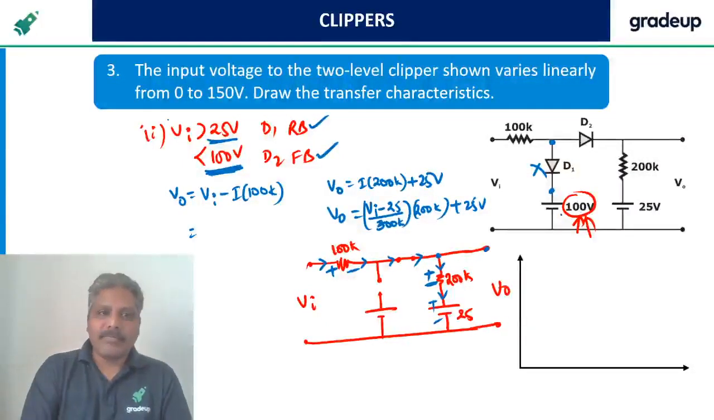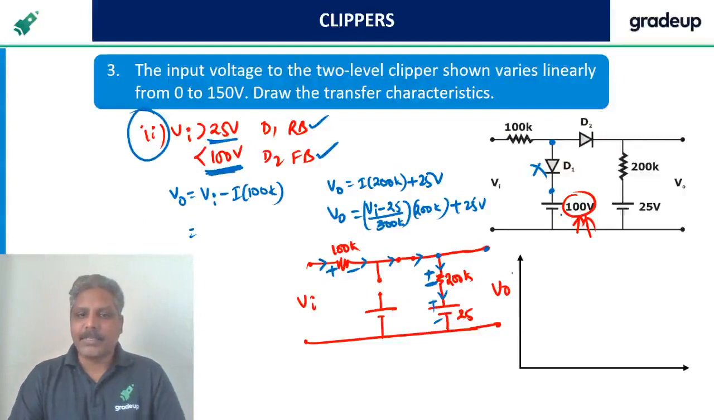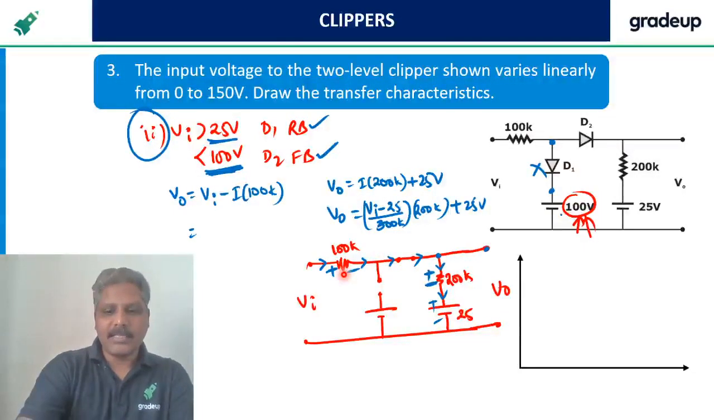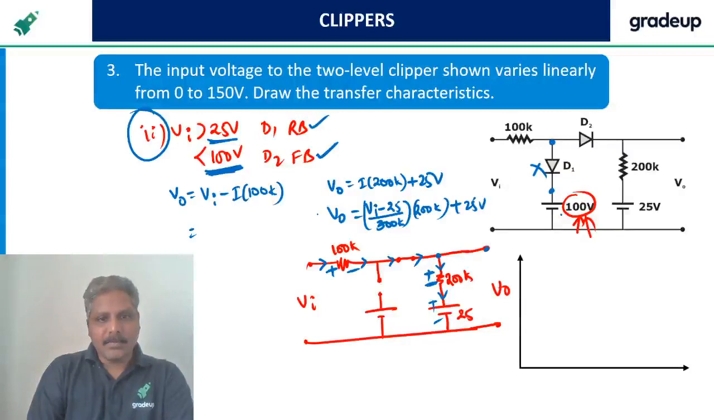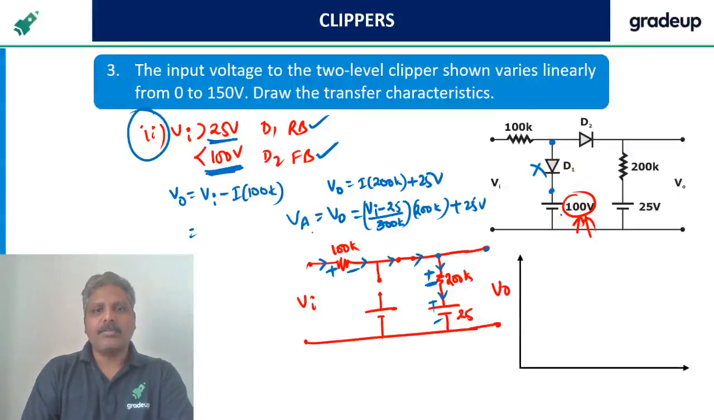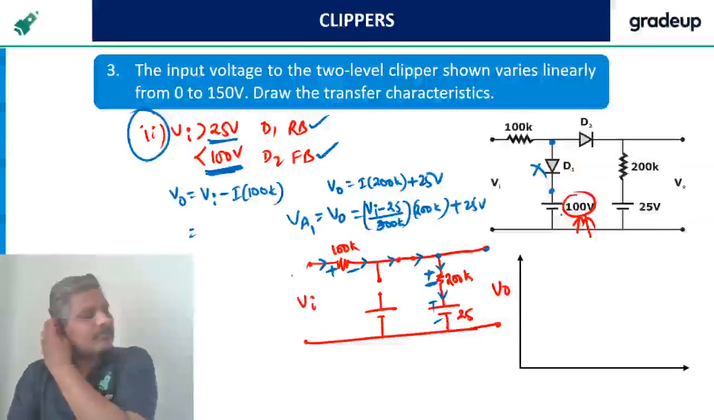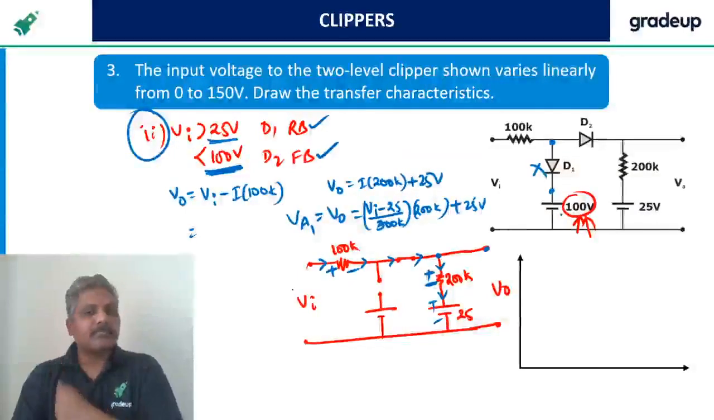But now, if I want to go for the third case, observe carefully. This is the output we found, which is also nothing but the anode voltage of this diode. Is it not? This voltage is nothing but the anode voltage also. So can I say this is equal to the anode voltage of D1.